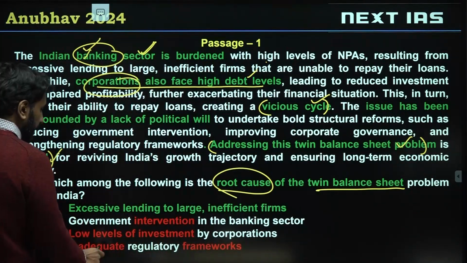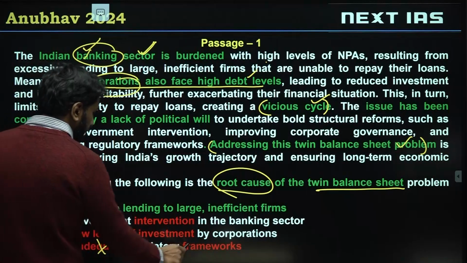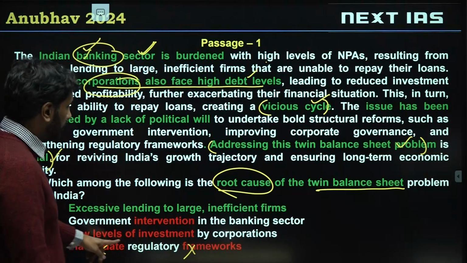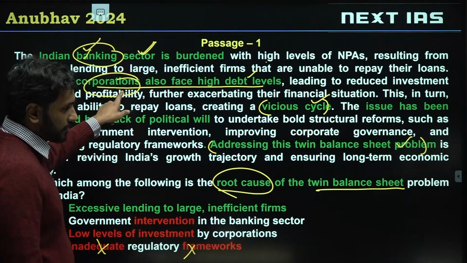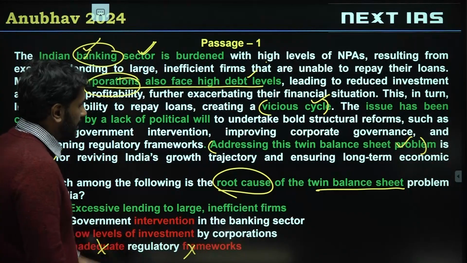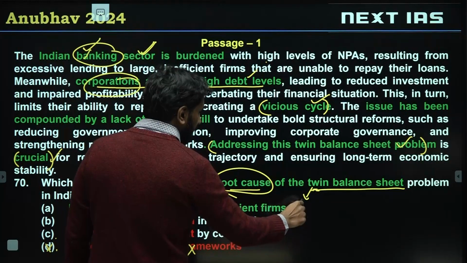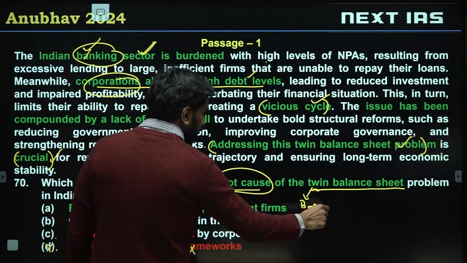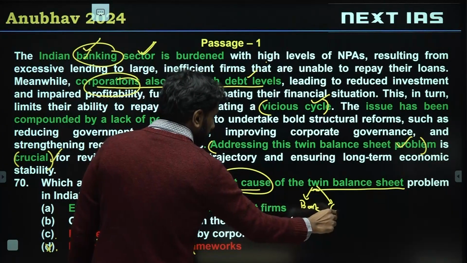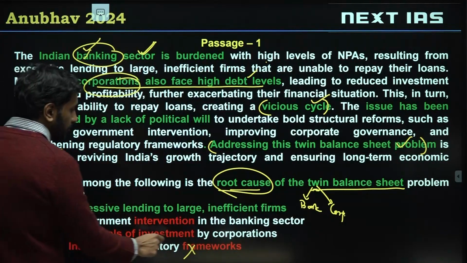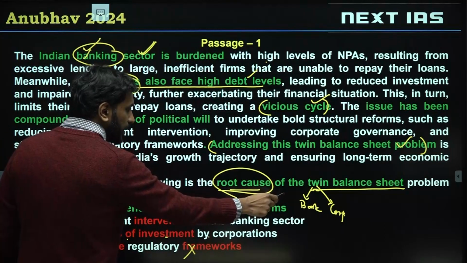So let's say D, inadequate frameworks. It's not discussed in the passage. C, low levels of investment by corporations. So low level of investment by corporation is discussed in the passage, but it's not discussed as the root cause of twin balance sheet problem. In twin, one problem is the bank and one problem is the corporation, right? So I can't say low levels of investment by corporations causes twin balance sheet problem.